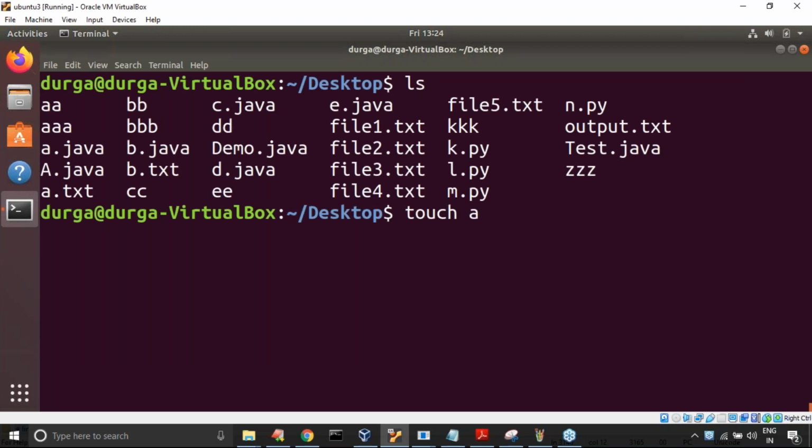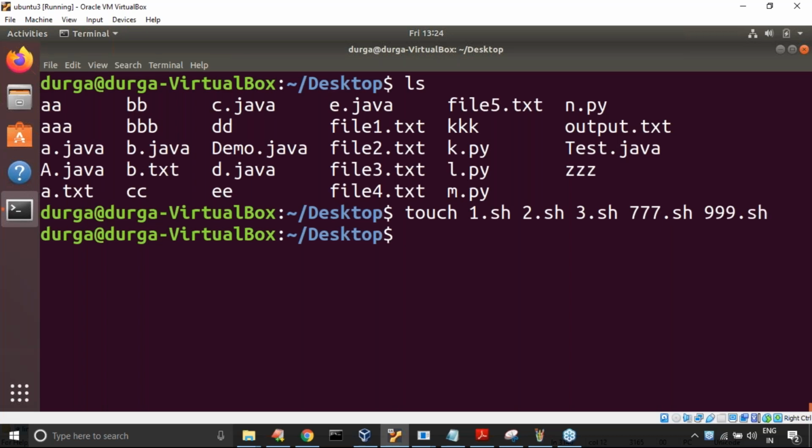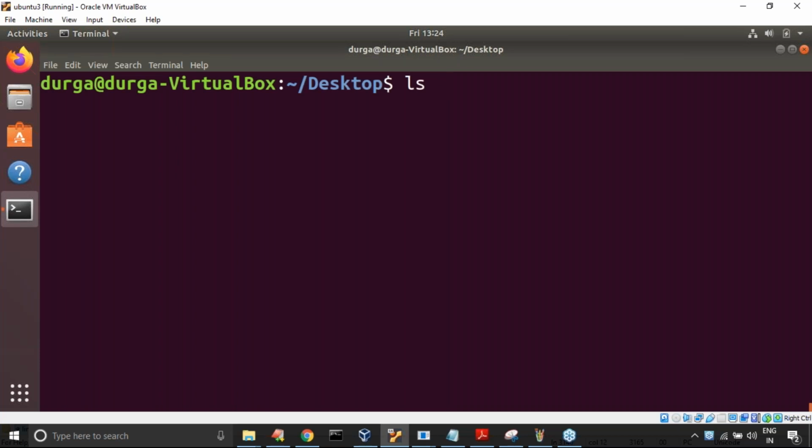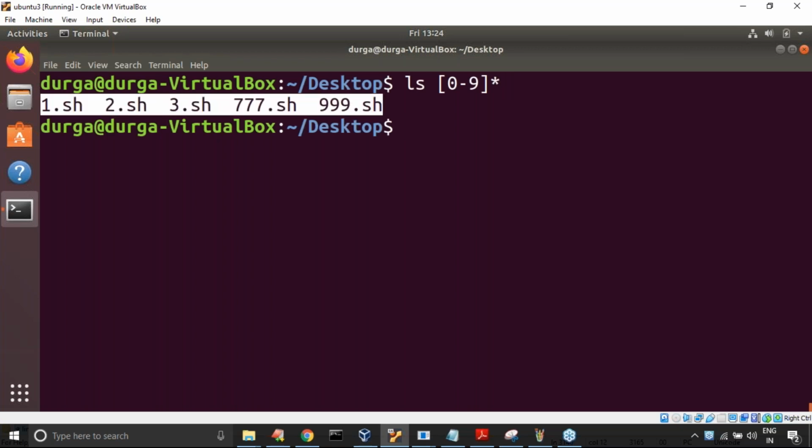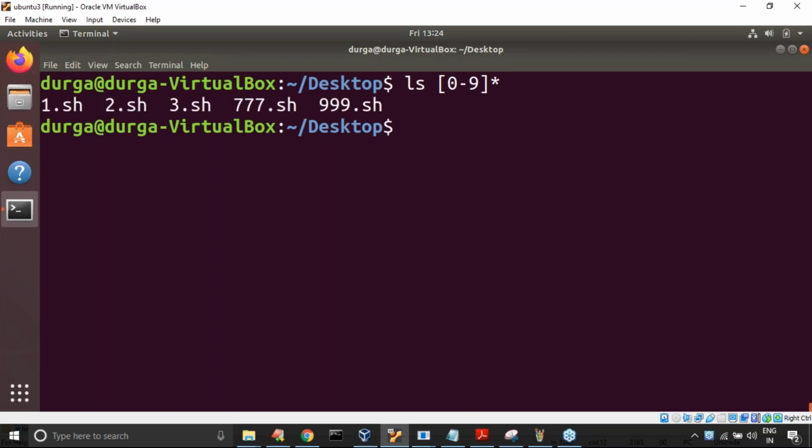Touch 1.sh, 2.sh, 3.sh, 777.sh, next 999.sh. There are some files I created, sir. Now observe ls: 0 to 9, any digit, and after that any number of characters, any character. Perfect. It lists all files that start with a digit. It's working, sir.